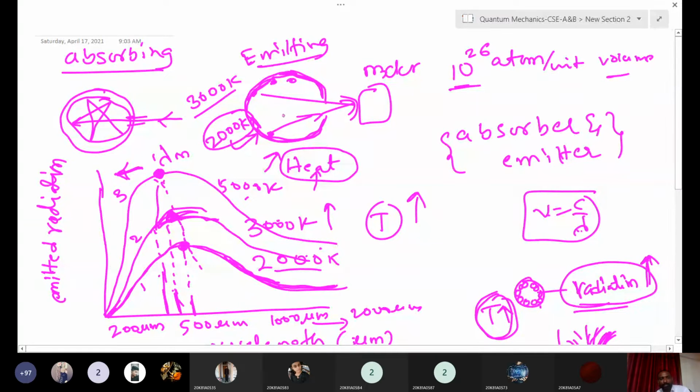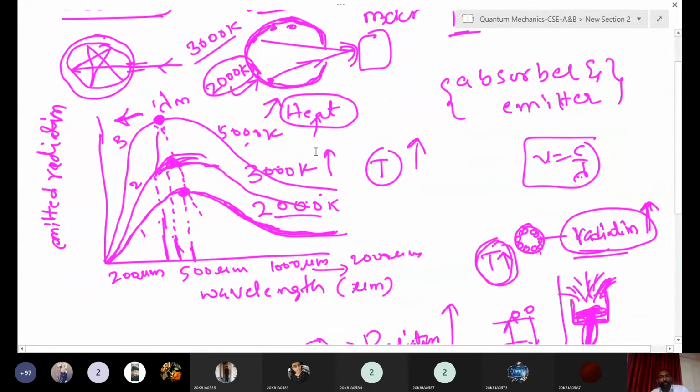Once we heat the black body, the atoms get thermal agitation and they lose energy, or they emit the energy, and this energy covers the whole electromagnetic spectrum, that is, from the UV, ultraviolet region, to the visible region and the infrared region. If you increase the temperature, more radiation will be emitted from the black body. So from this absorption and emission, the black body is a perfect absorber as well as a perfect emitter.